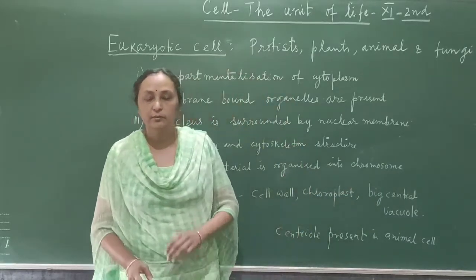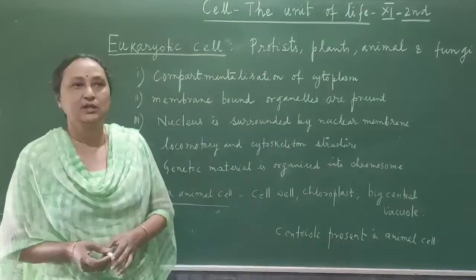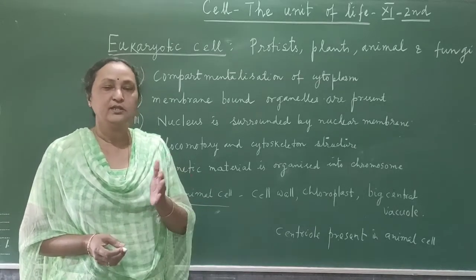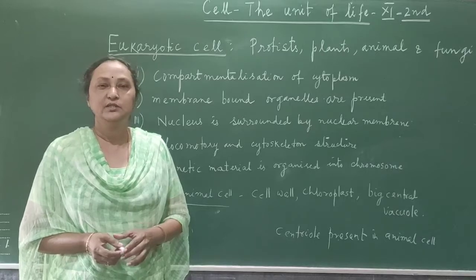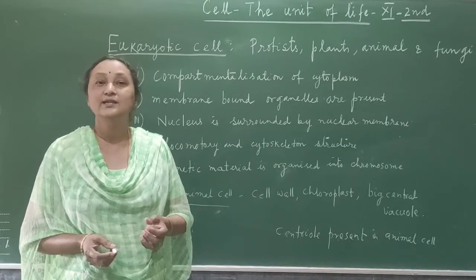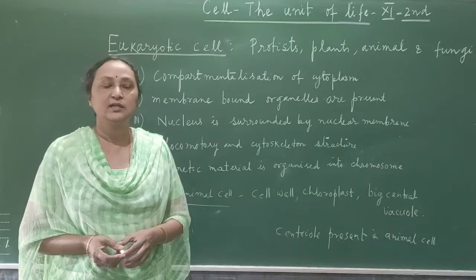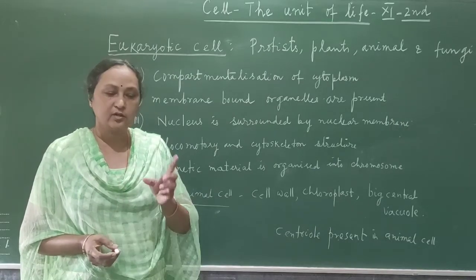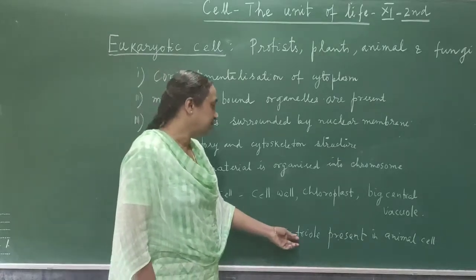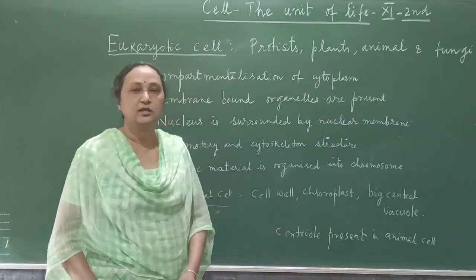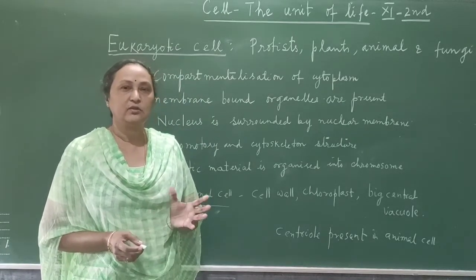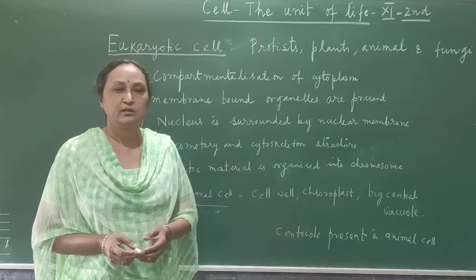Majority of the plant cell is covered by the vacuole, and this is absent in the animal cell. In the animal cell, if a vacuole is present, then these are very small vacuoles and also fewer in number. Whereas in the plant cell, 90% of the area is covered by vacuole. Animal cell has centriole. Centriole is the organelle which helps in the process of cell division. So these are all the differences between plant and animal cell.